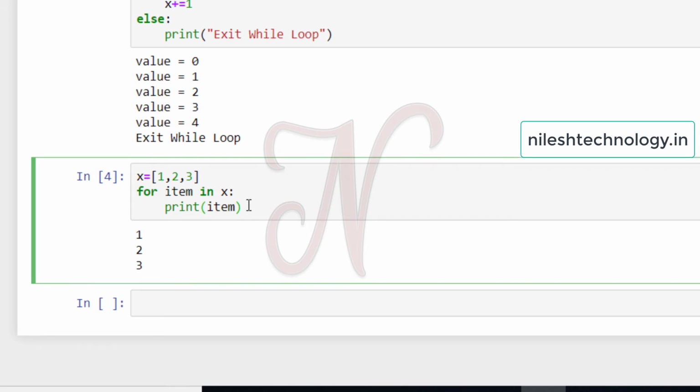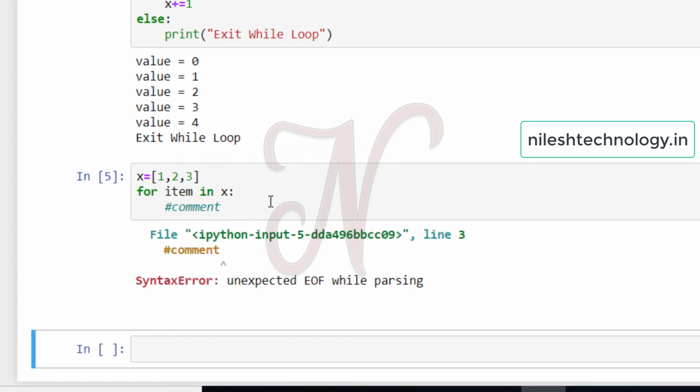But instead of this print, if you use a comment, then after running this code there is an error: unexpected EOF while parsing.